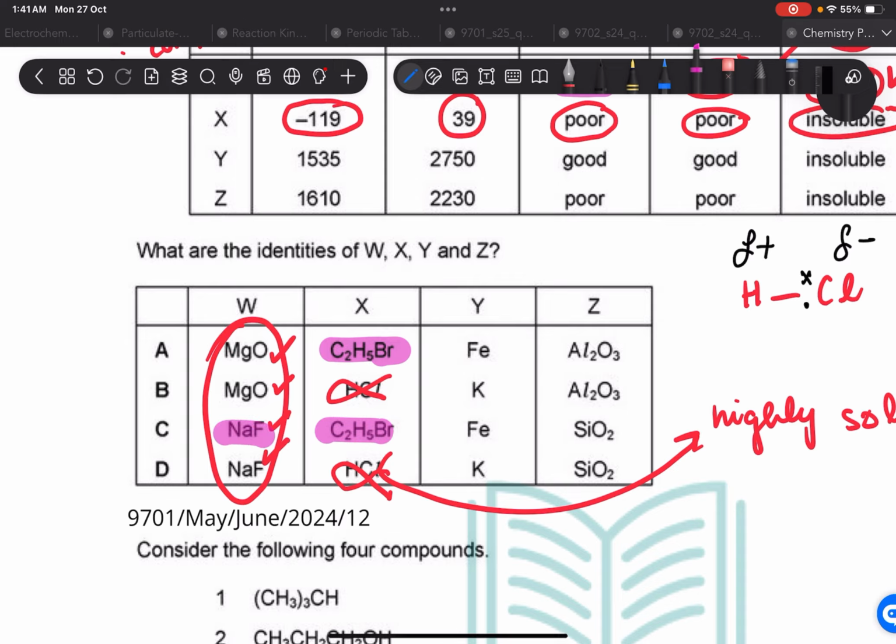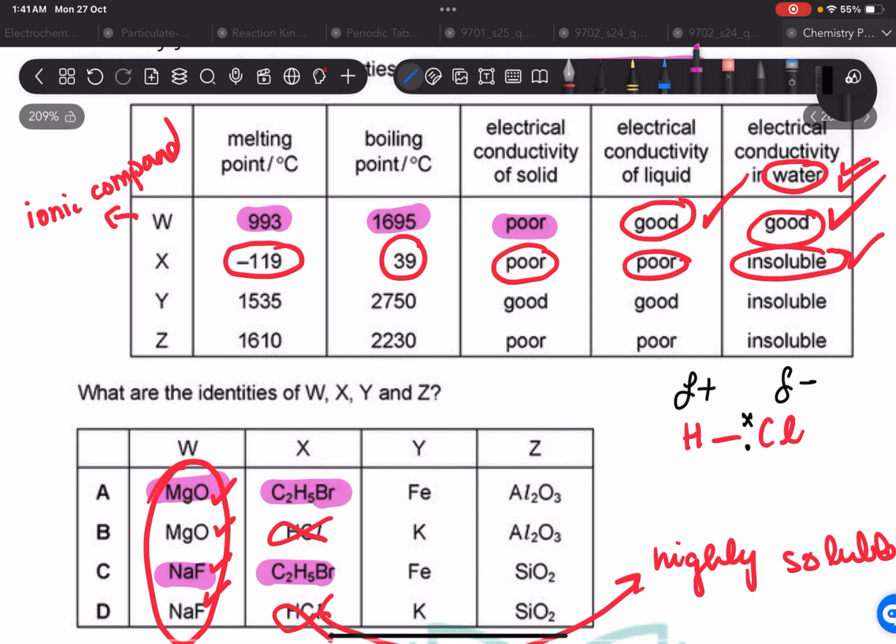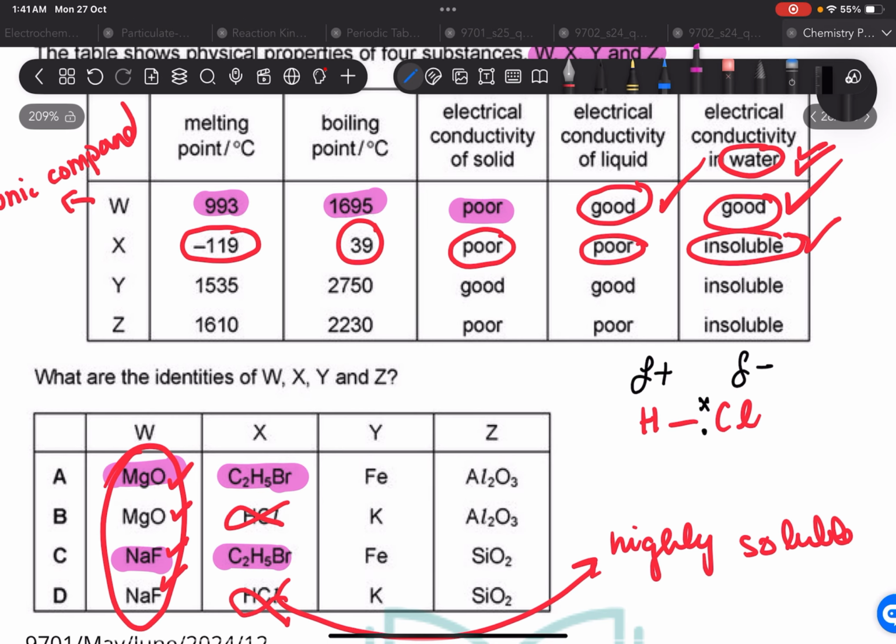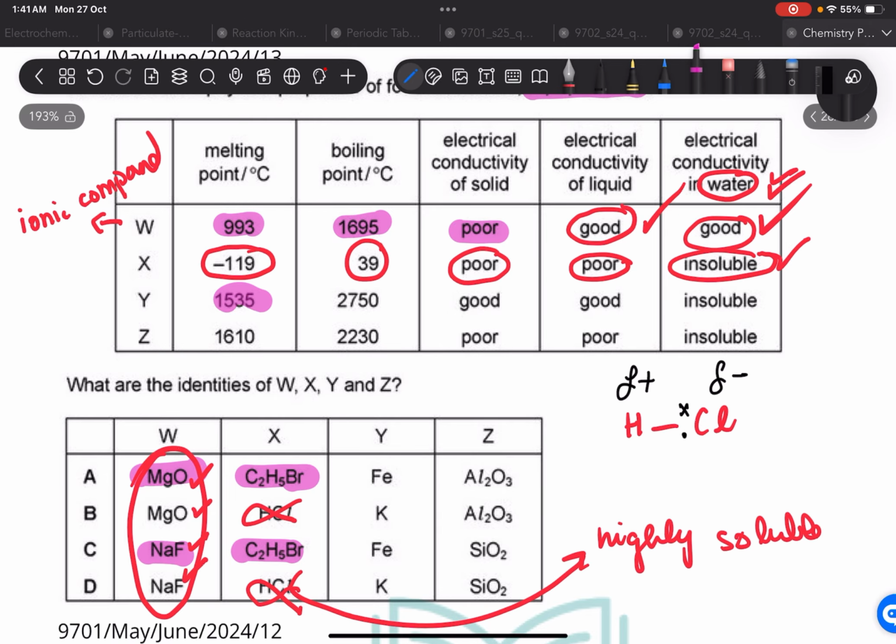CH2Br5, this. Now for the next one, firstly, its melting point is this, definitely a transition element, because it has a very high melting point. Boiling point also very high. Transition element. Conductivity of solid, good. That means metal. Transition element, I'm thinking about electrical, good. And it's insoluble in water. That means it does not react with water.